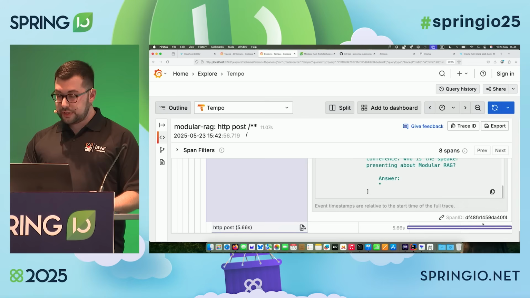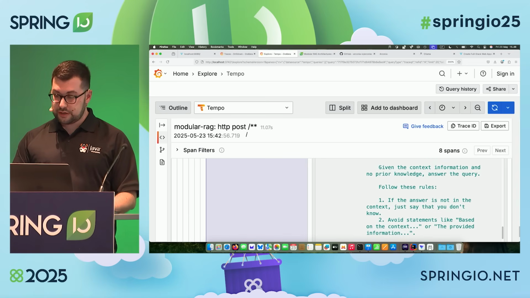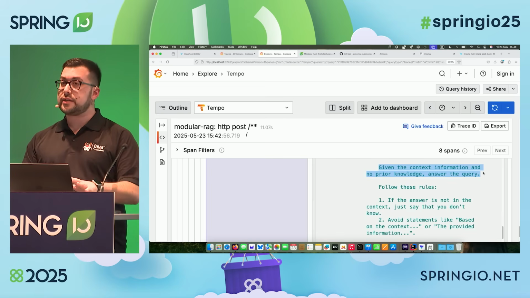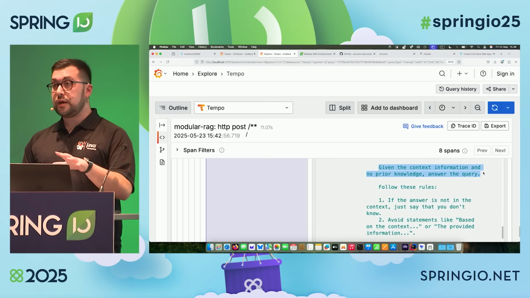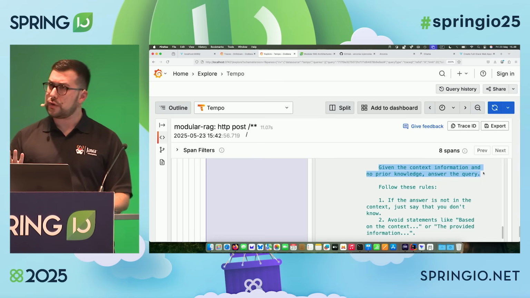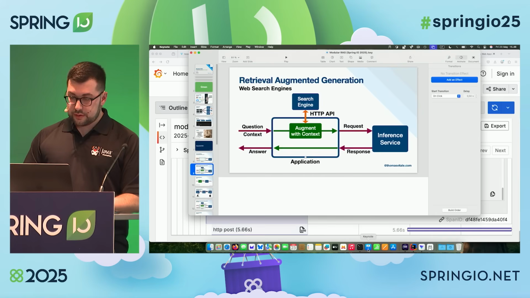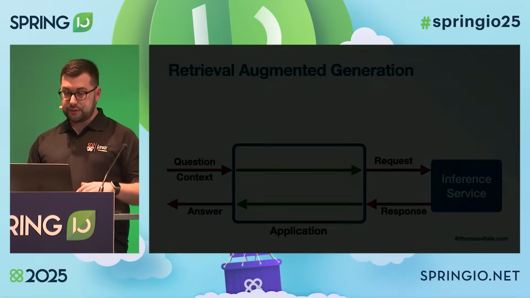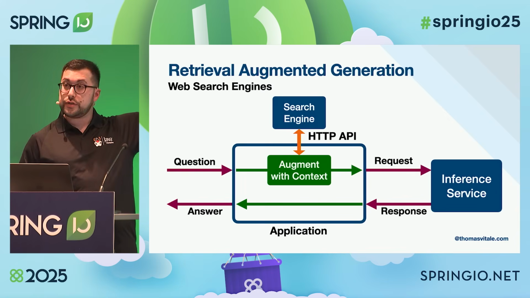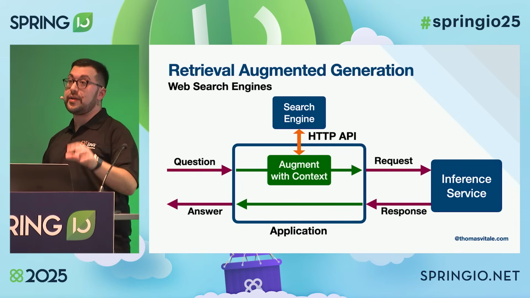And if we scroll all the way down at the very end, there is the instruction to the model saying, given the context information and no prior knowledge, answer the query. So it's basically the exact same thing I did manually before, all happening automatically, interacting with the search engine. That's quite convenient. So that's one way of performing this retrieval-augmented generation. We have a search engine. We perform an HTTP API call as part of this document retriever step.